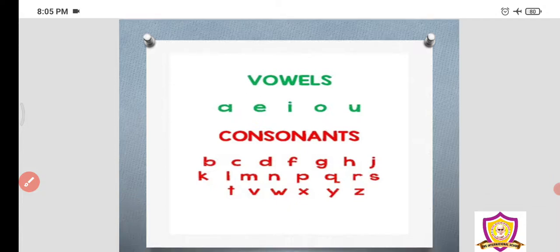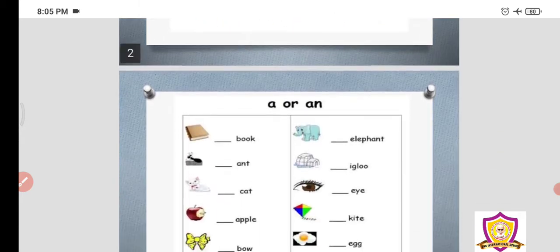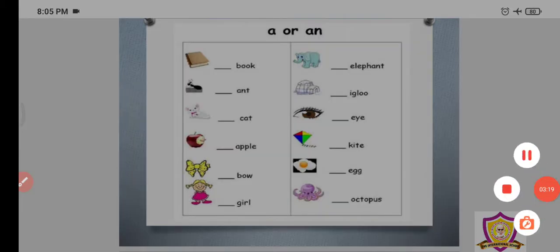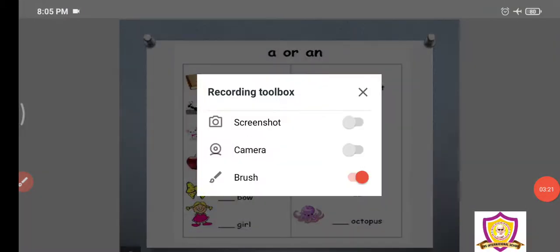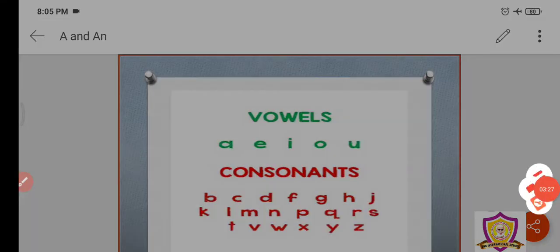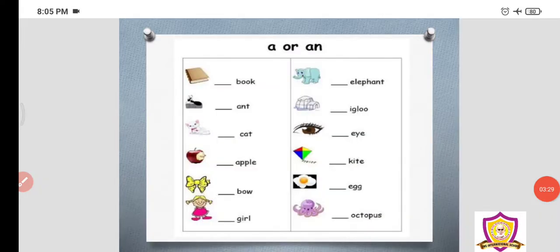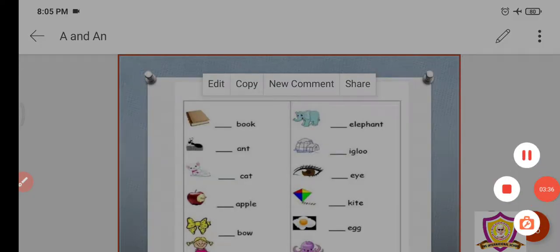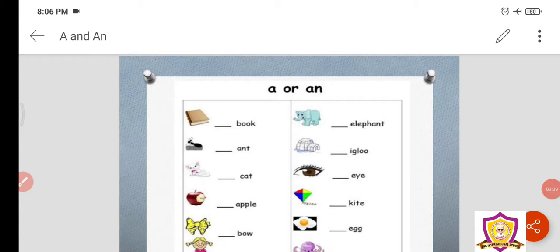ठीक है, see these are the vowels. A, E, I, O, U are the vowels, and the rest of them are called consonants. Now this is a small exercise. ठीक है, now what is this? Can you see? This is a book. So, B-O-O-K, book. Correct. What is the first letter in the book? B is the first letter.